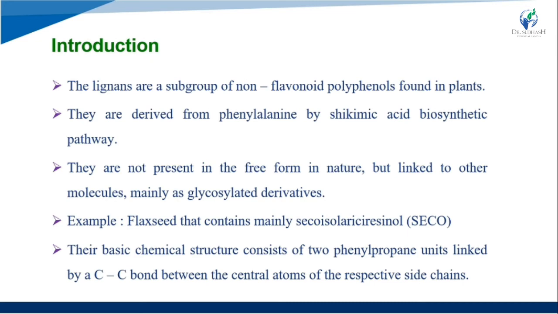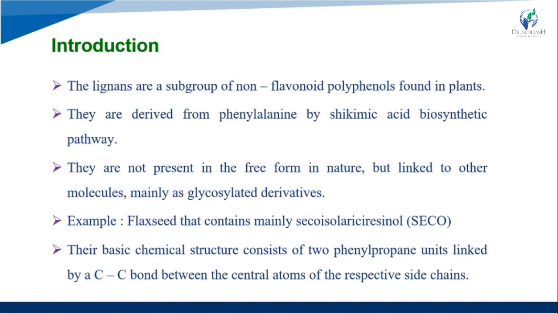They are not present in free form in nature, but linked to other molecules, mainly as glycosylated derivatives. For example, flaxseed contains mainly secoisolariciresinol.